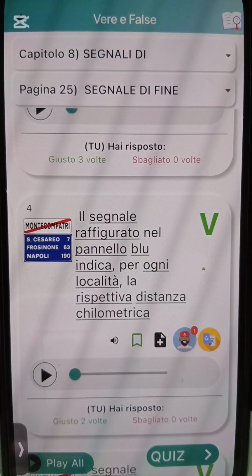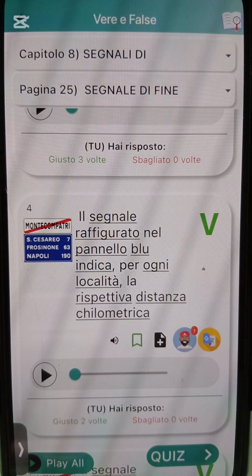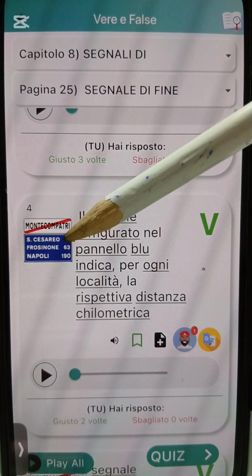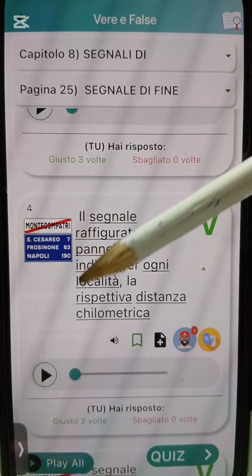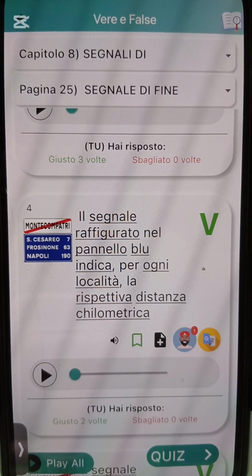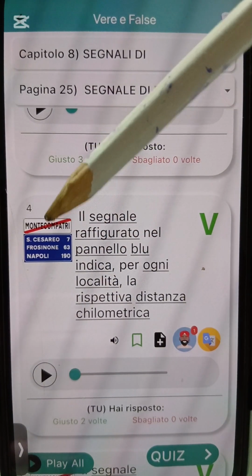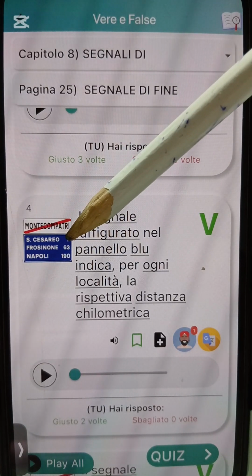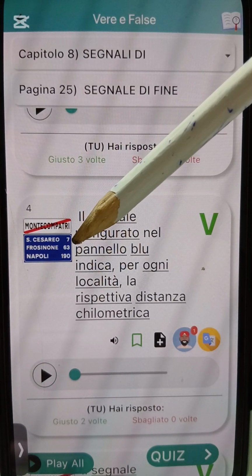Il segnale raffigurato nel pannello blu indica per ogni località la rispettiva distanza chilometrica. Okay, now these numbers wey dey write for each of these locations, na the distance in kilometers. Which means the moment you see this signboard, for you to get to Cesario, you go drive 7 kilometers.